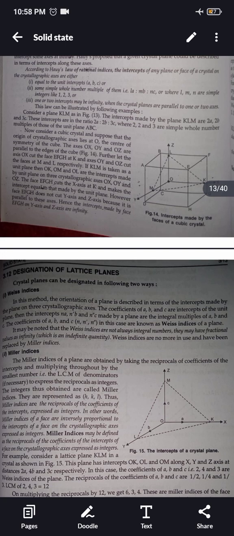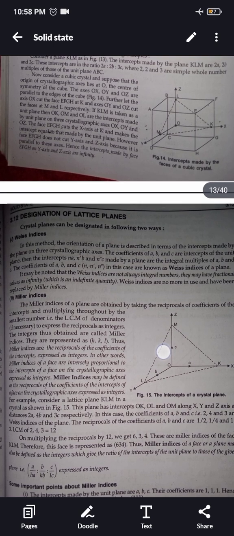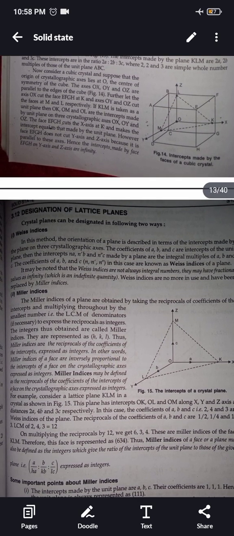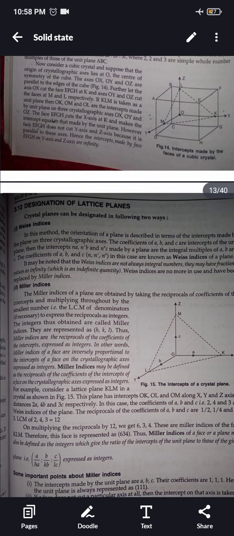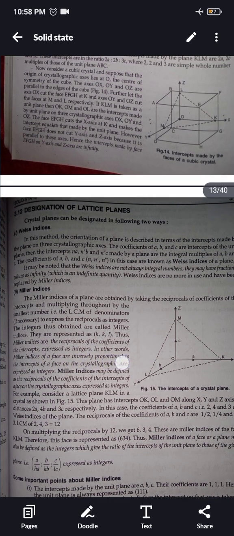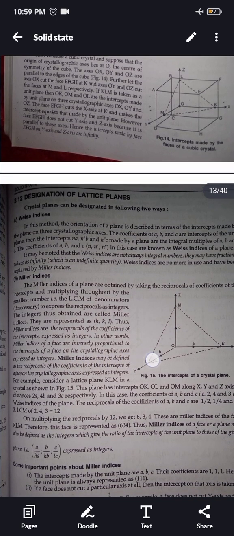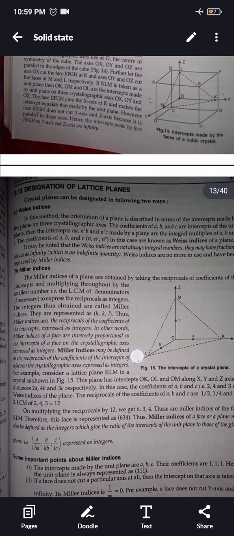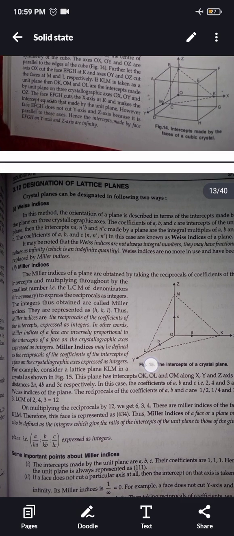They are represented as hkl. Thus, Miller indices are the reciprocals of the coefficients of intercepts expressed as integers. In other words, Miller indices of a plane are inversely proportional to the intercepts of a plane on the crystallographic axis expressed as integers. Miller indices may be defined as the reciprocals of the coefficients of the intercepts of a plane on the crystallographic axis expressed as integers.